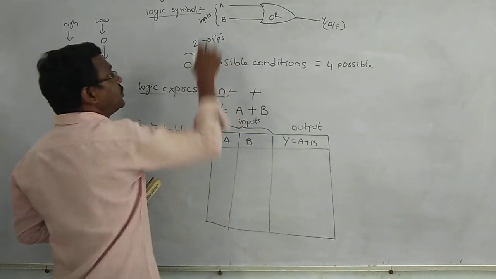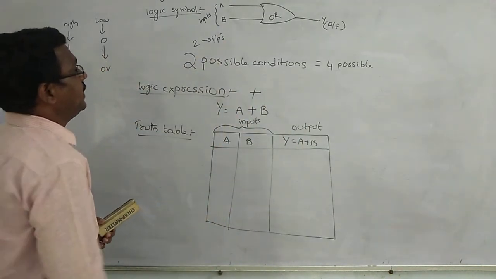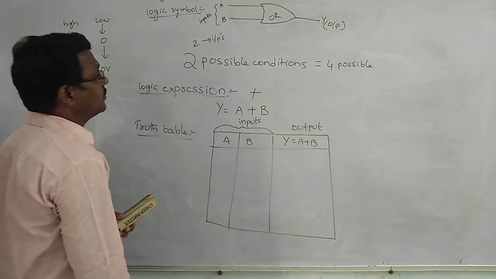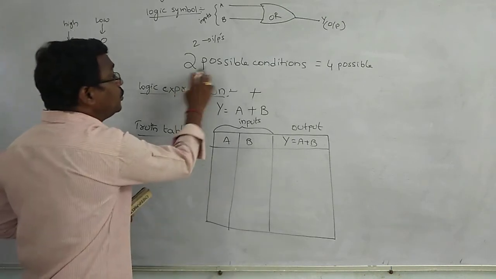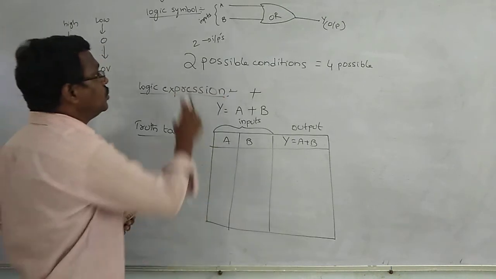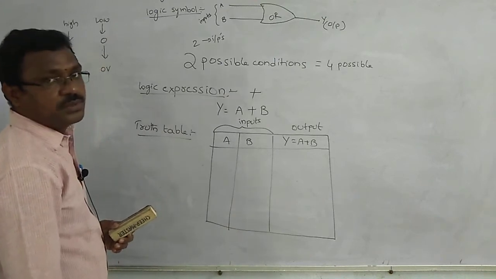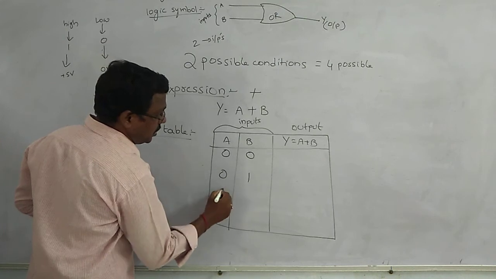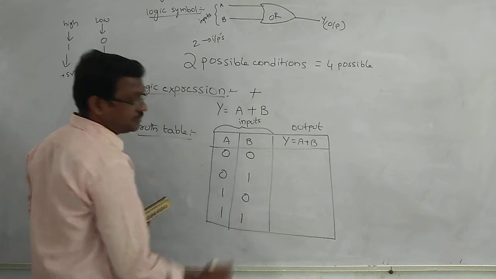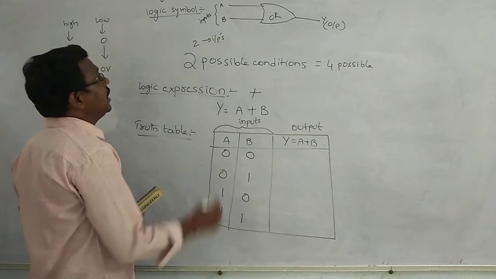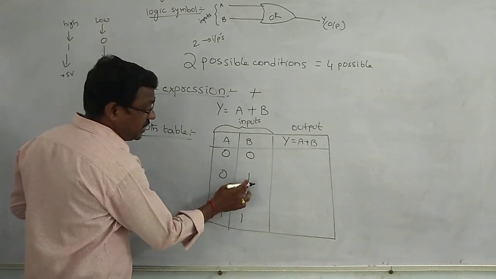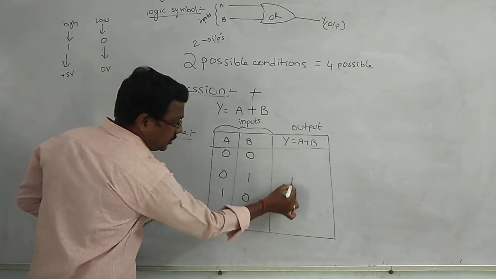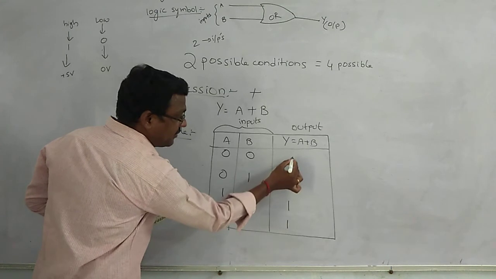The OR gate consists of two inputs, A and B. Each input has two possible conditions, so in total 2 squared is equal to 4 possible conditions: 0 0, 0 1, 1 0, 1 1. According to the OR gate definition, if any one of the inputs is high, then the output is high. Otherwise it is low.